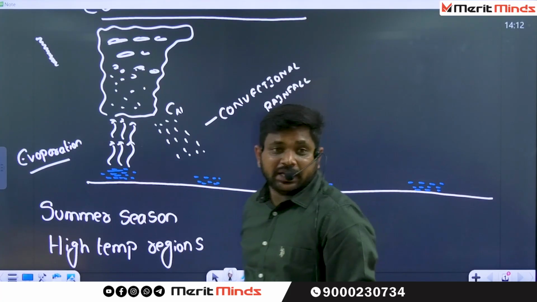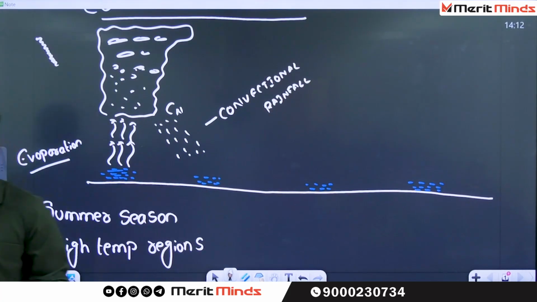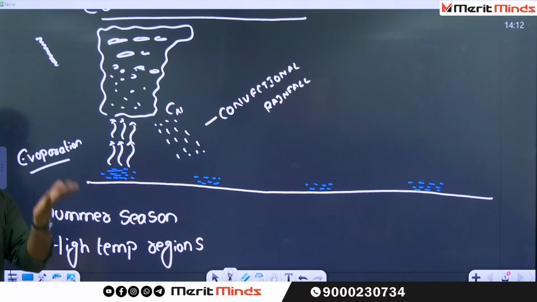Nana, during the summer time, especially March, April, May, when are you going to find the rainfall, during the morning times or the afternoon times? Post-afternoon, post-lunch time, maybe after 4 o'clock, maybe it starts after 3 o'clock only, not before 3. Why? Because from morning 7 o'clock till 3 o'clock, there is continuous evaporation.